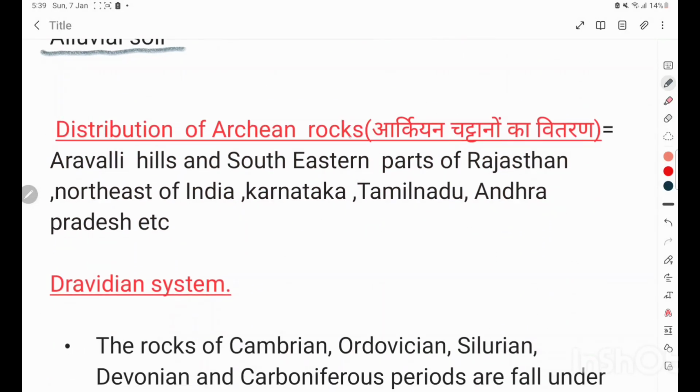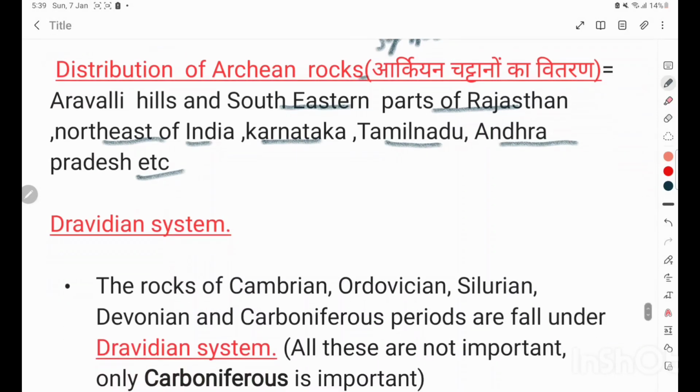Distribution of Archean rock system: Aravalli Hills, southeastern parts of Rajasthan, northeast of India, Karnataka, Tamil Nadu, Andhra Pradesh, etc.